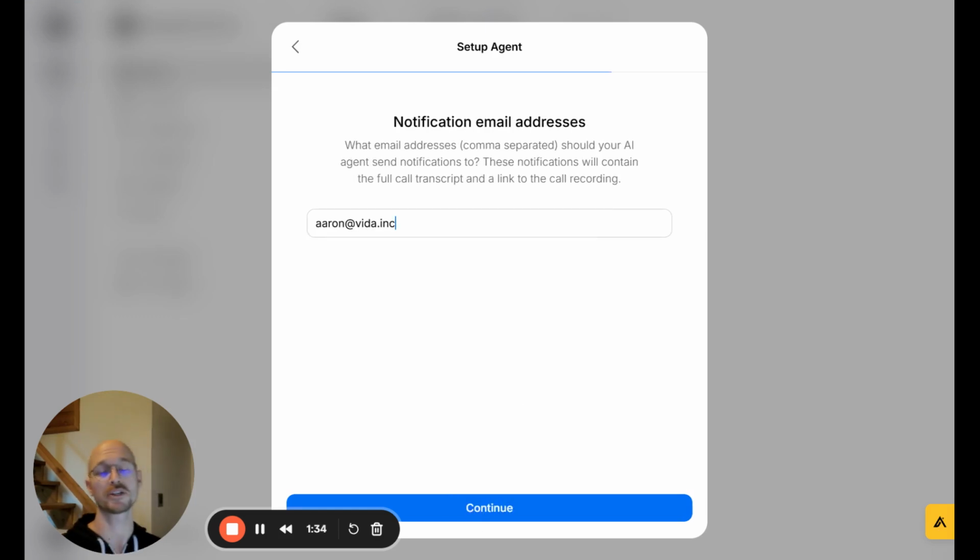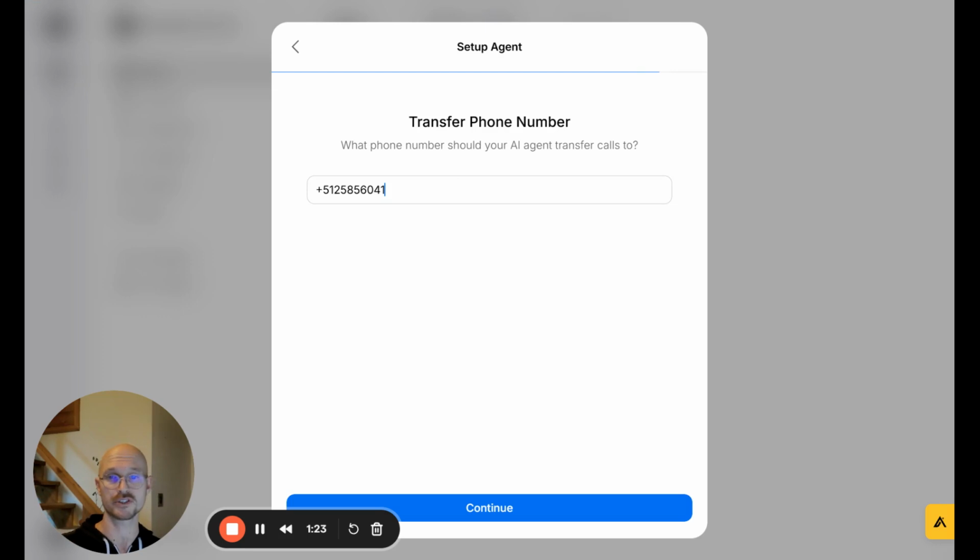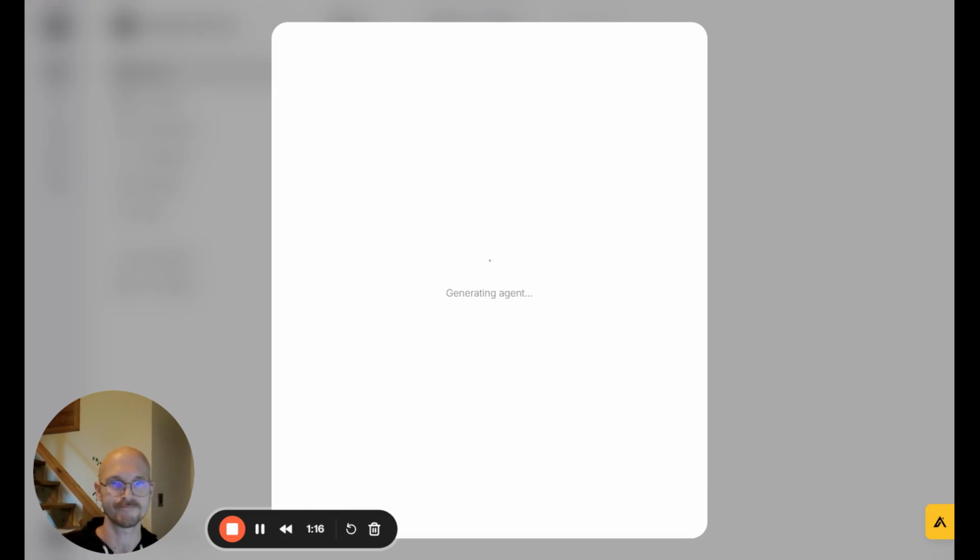The notification email address is going to be the address that gets notified with the outcome of the call, a summary of the call, a transcript of the call, and a link to the recording of the call. The transfer phone number is going to be the phone number that the agent transfers to upon successful completion.